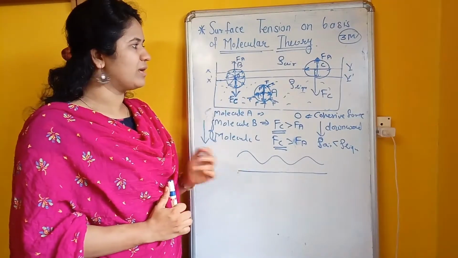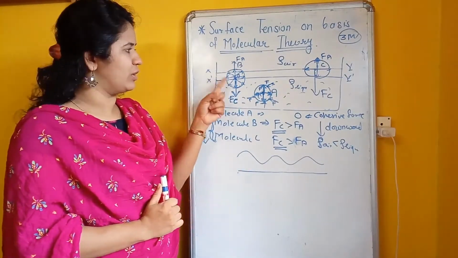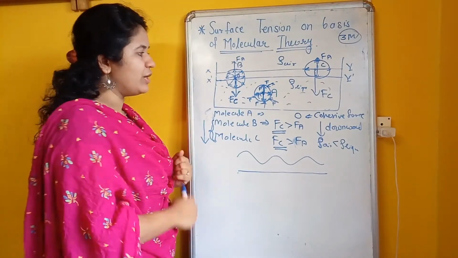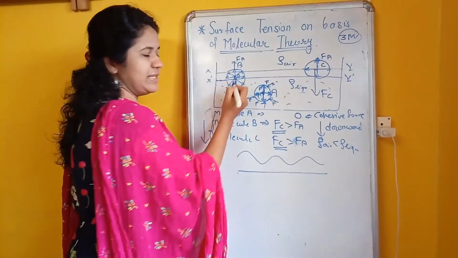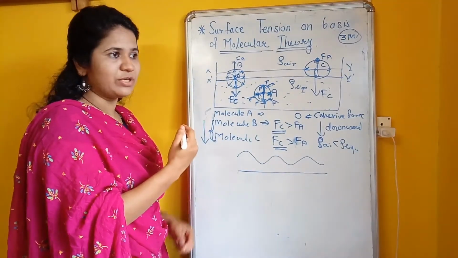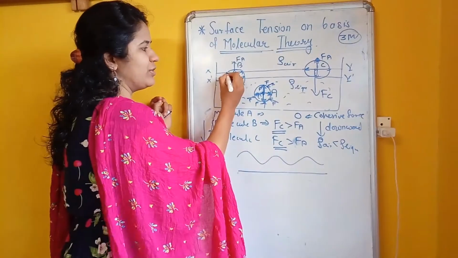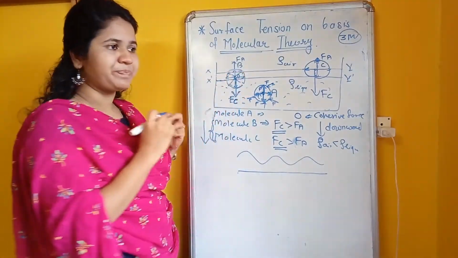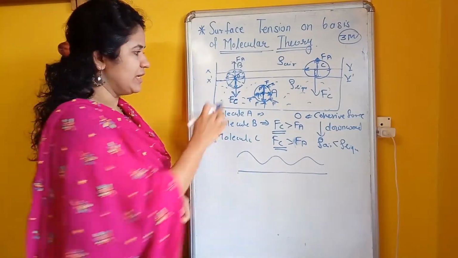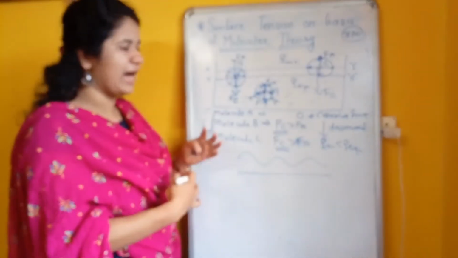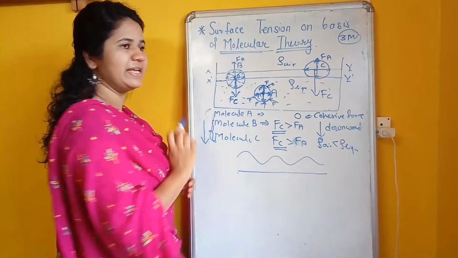Clear? Now consider the second point, that is molecule B. Molecule B is present here. A large number of molecules are present in the liquid and very few molecules are present in the air. Because of this, the cohesive force, that is Fc, is very high as compared to the adhesive force.